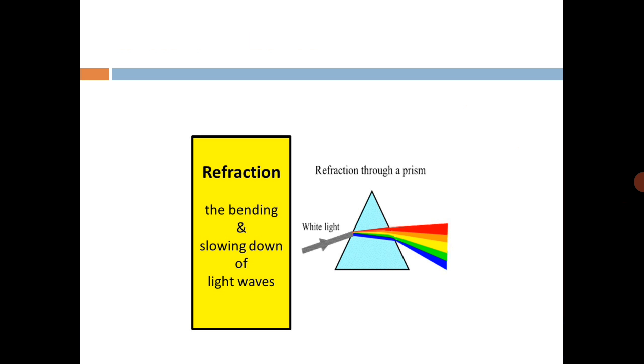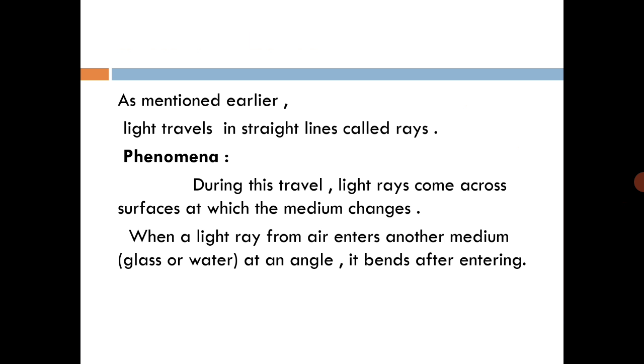If white light passes through the prism, then it disperses into different colors. As mentioned earlier, light travels in a straight line, which is called a ray. Now we are going to discuss what happens in refraction, and what different mediums are required for refraction.